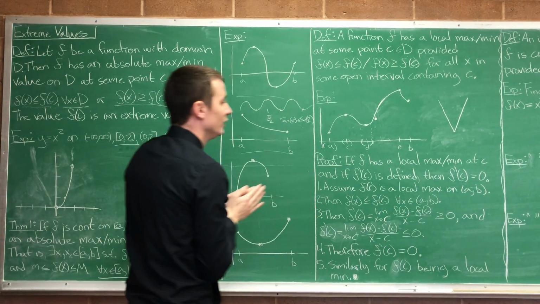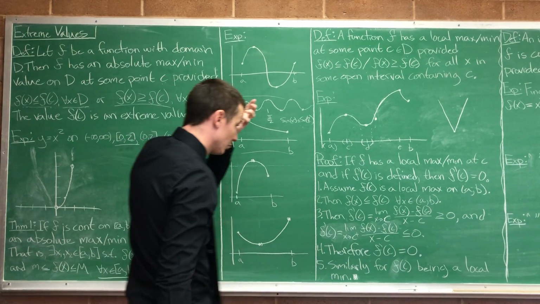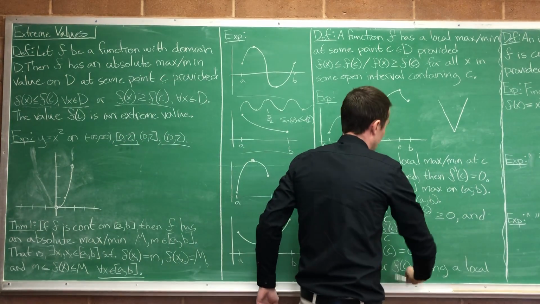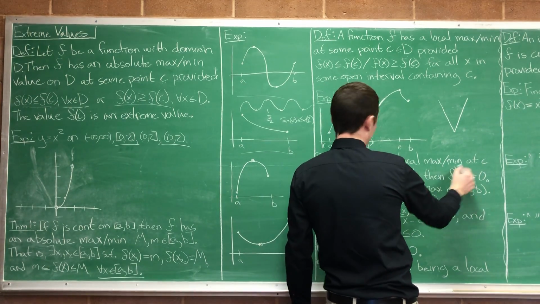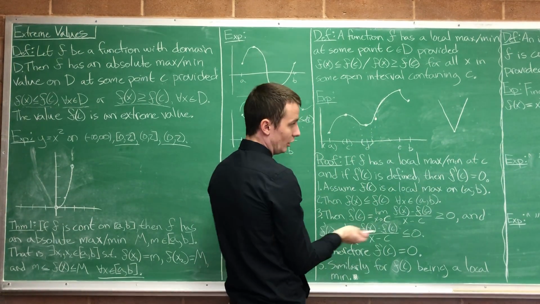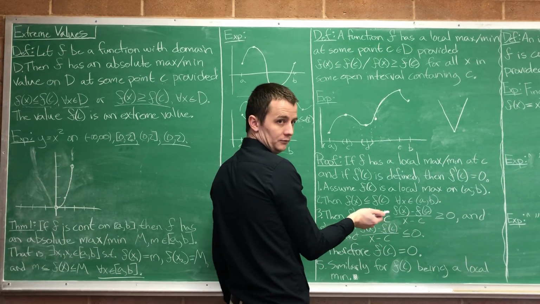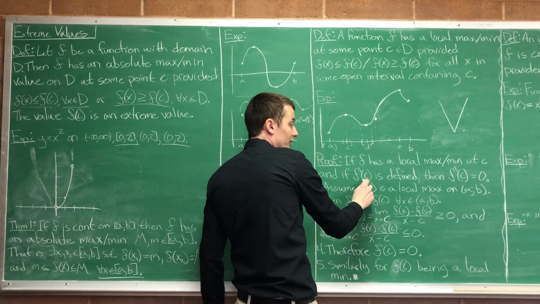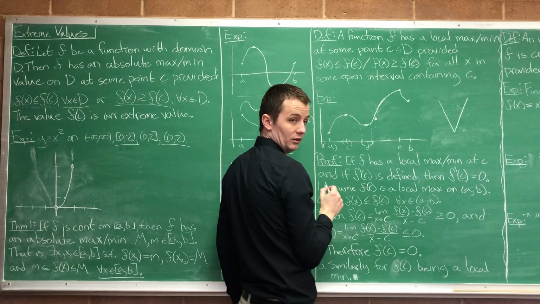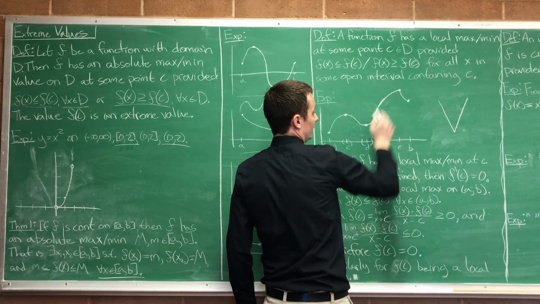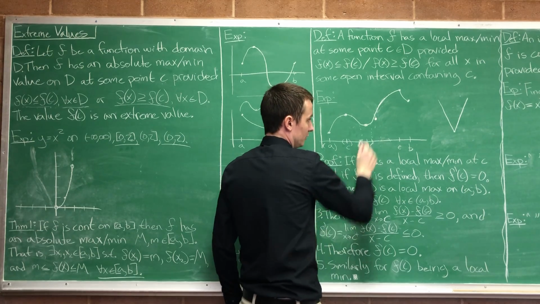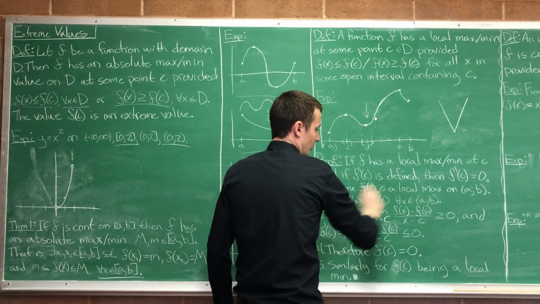Make sense? Okay, so now let's do a quick proof, and you'll see how it's connected. If f has a local max or min at c, some point c in its domain, and if the derivative at c is defined, so if there is one, so the derivative exists, then we can't be talking about a point like this. We could be talking about a point like this. So this so far is a valid point for something that we're talking about here.